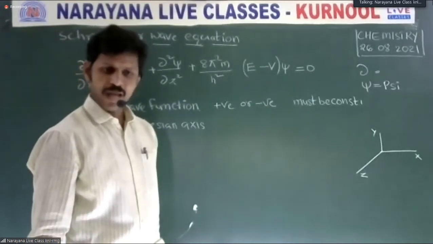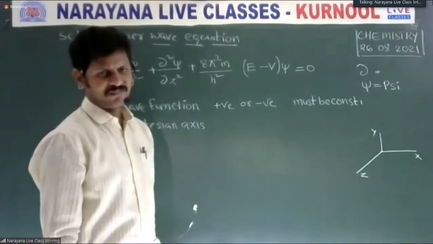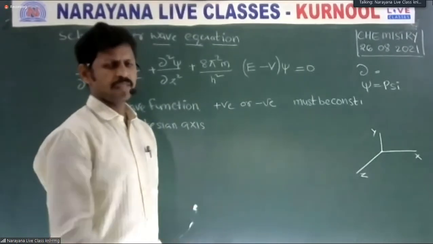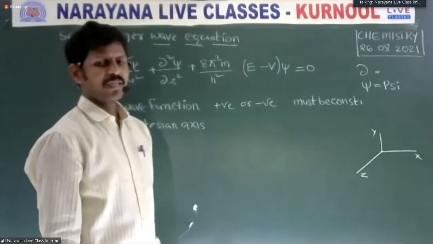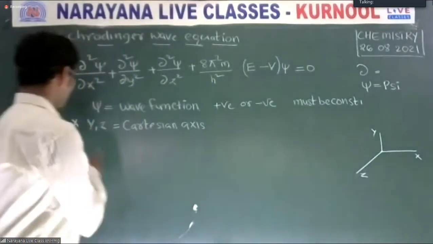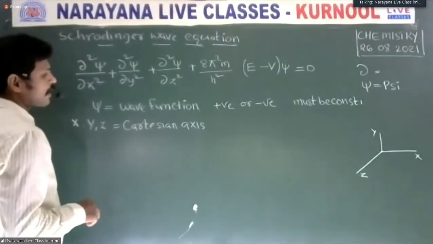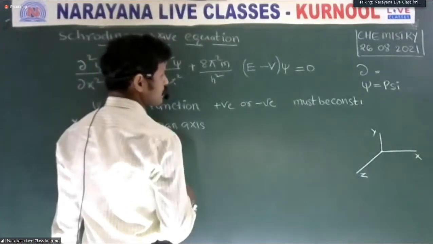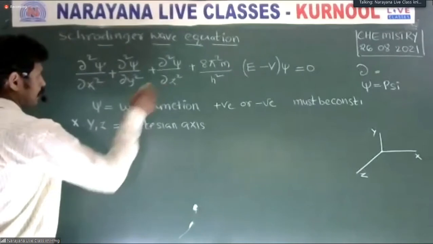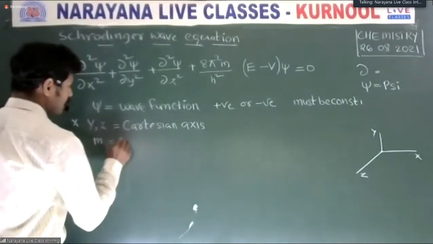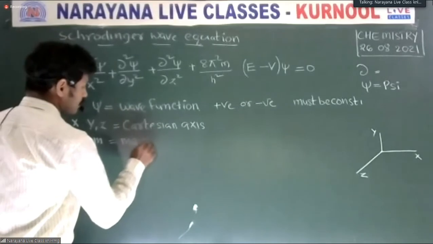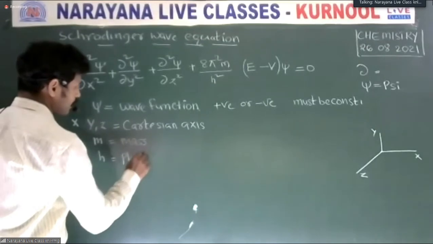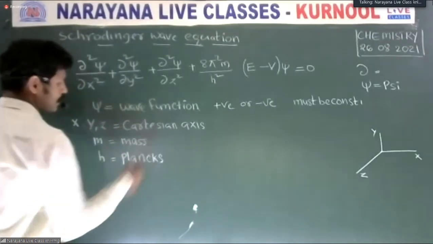Unidimensional means only one dimension. Two-dimensional means x and y axes. Three-dimensional means x, y, z axes. Is it clear? Where x, y, z are Cartesian axes or coordinate axes. m is the mass of the particle. h is Planck's constant.